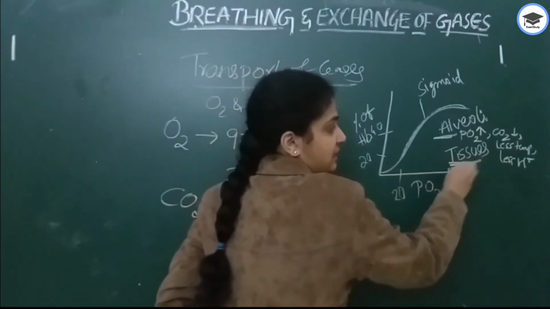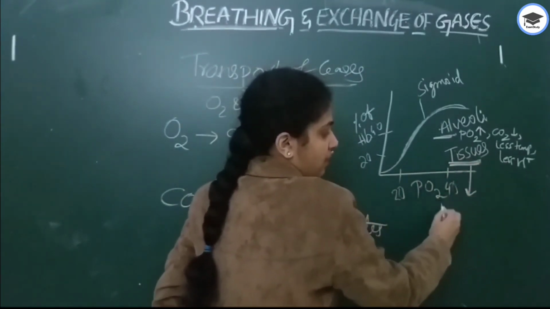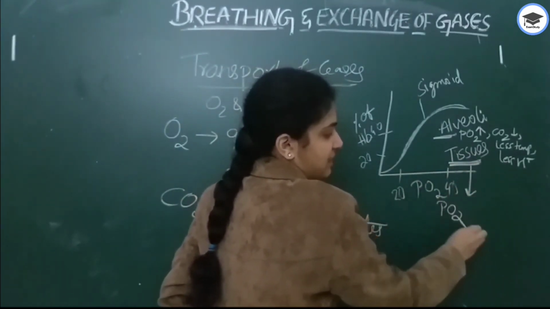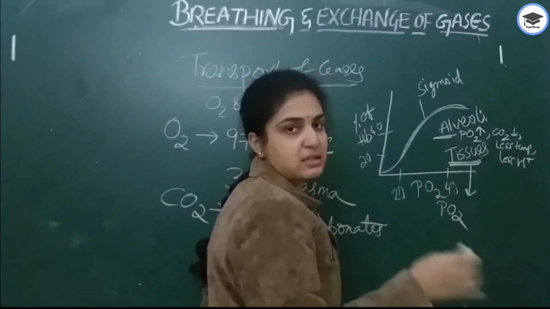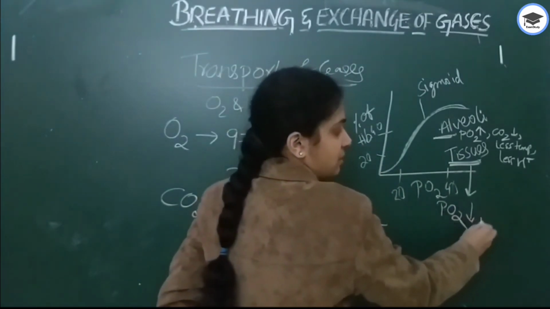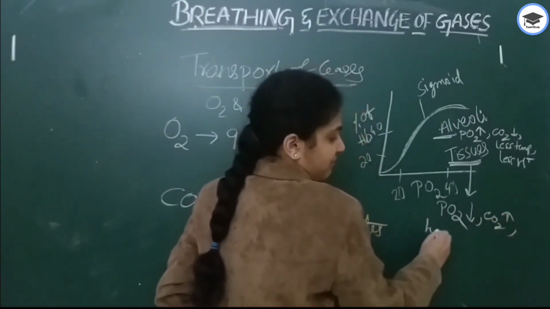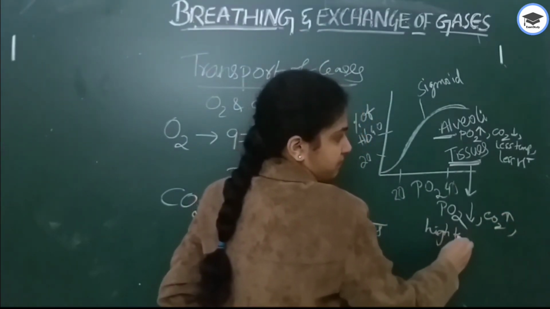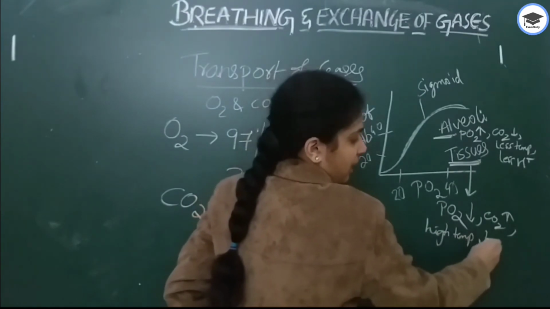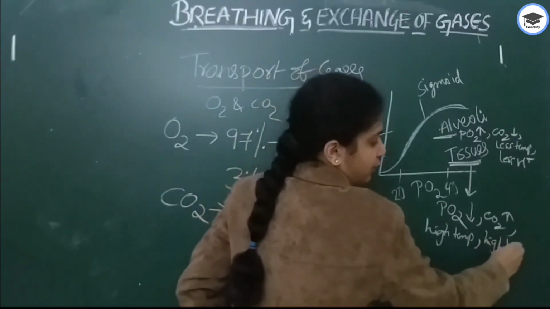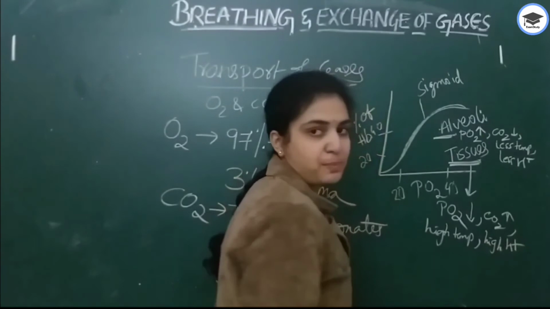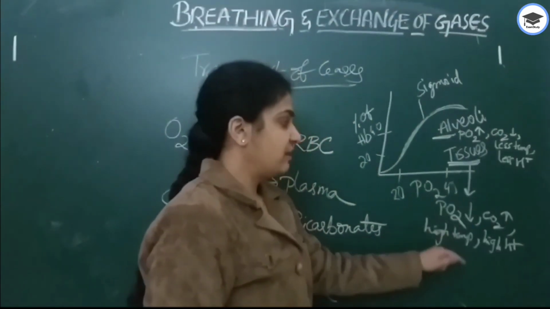Whereas in tissues, only the partial pressure of oxygen is decreased. Rest all will be increased. Carbon dioxide will be increased. There will be high temperature, high amount of hydrogen, H plus, everything will be increased.